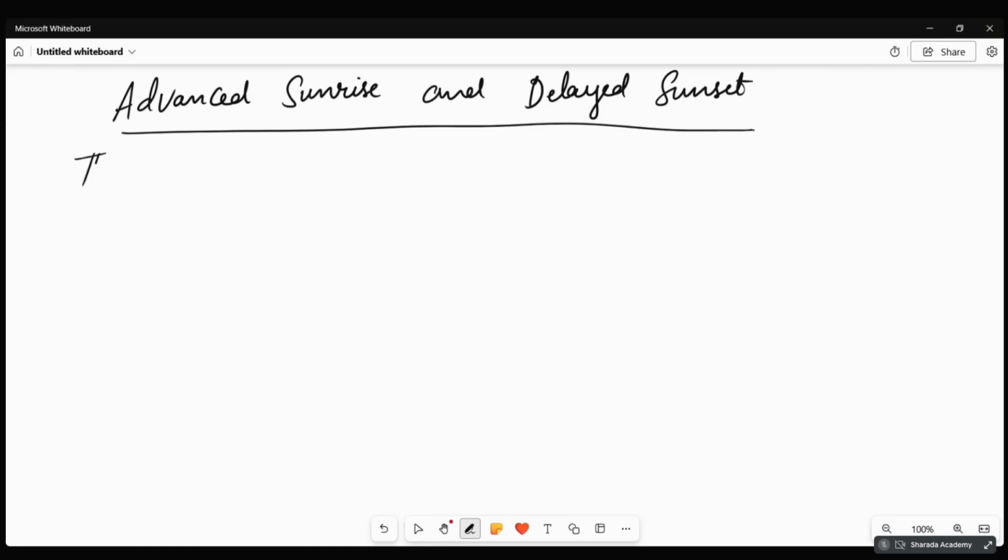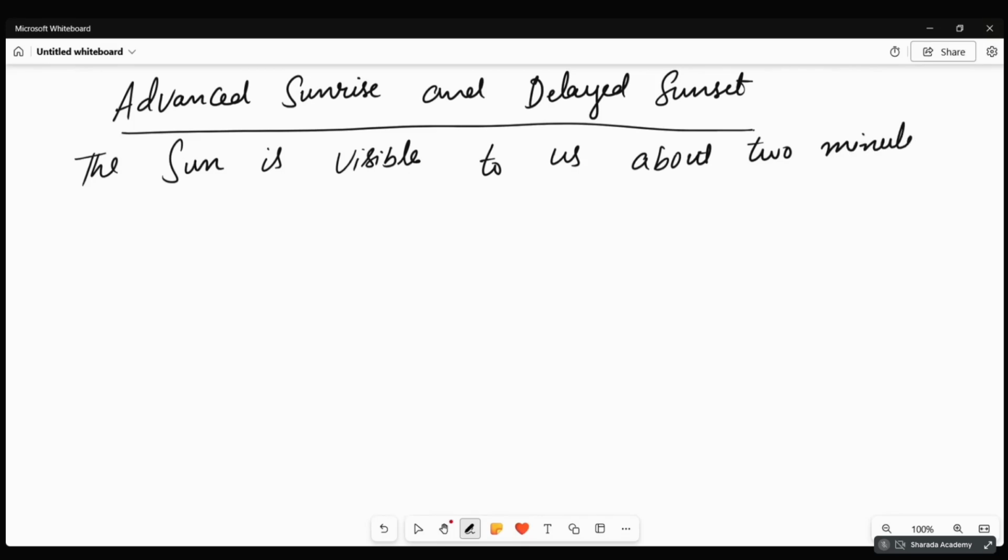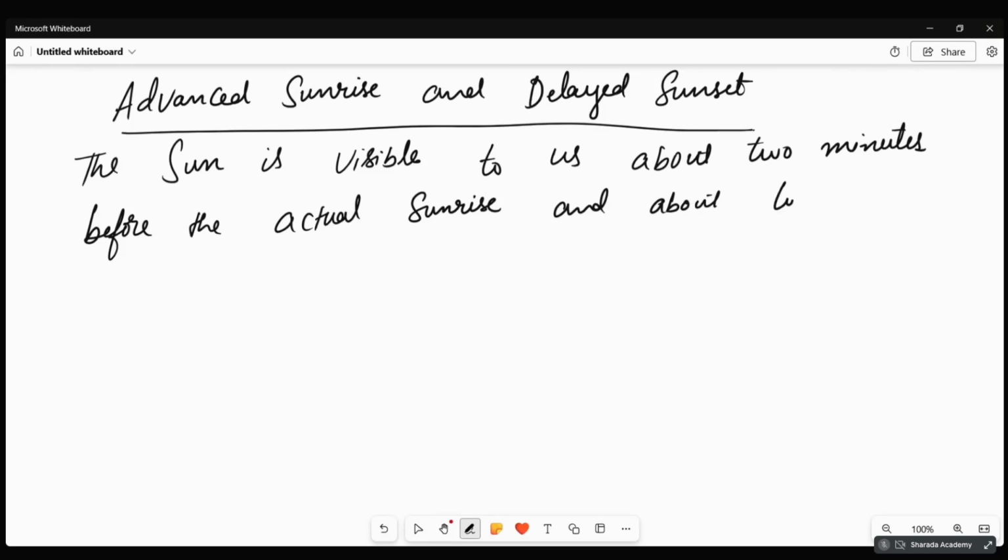The sun is visible to us about 2 minutes before the actual sunrise, and about 2 minutes after the actual sunset.